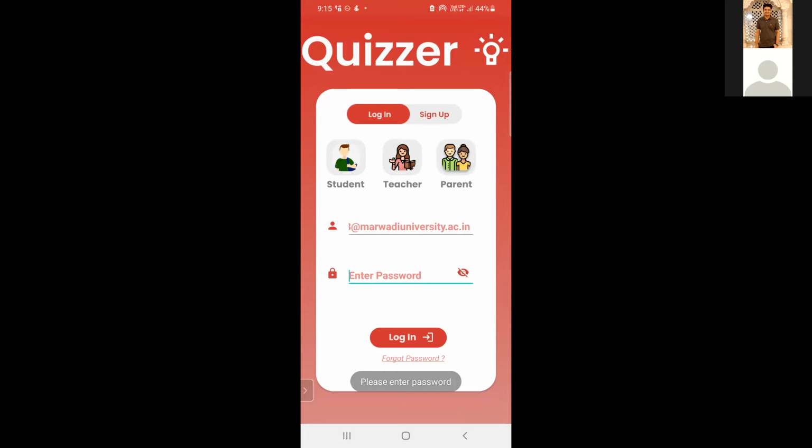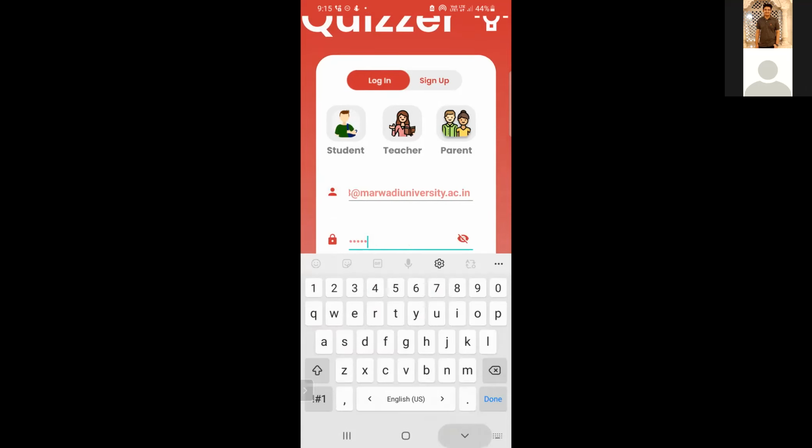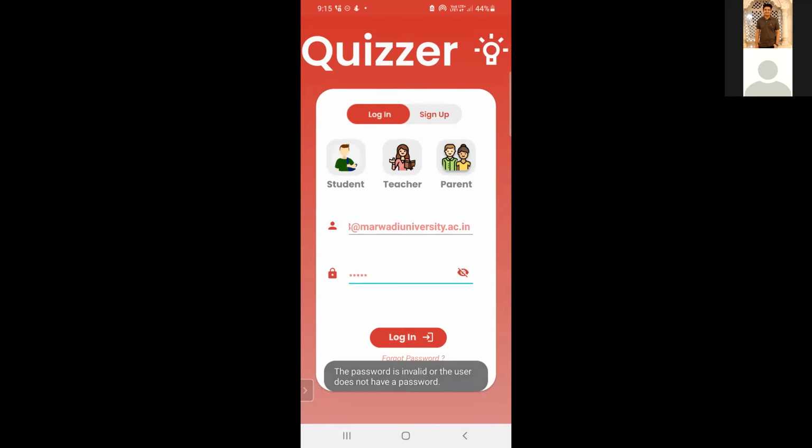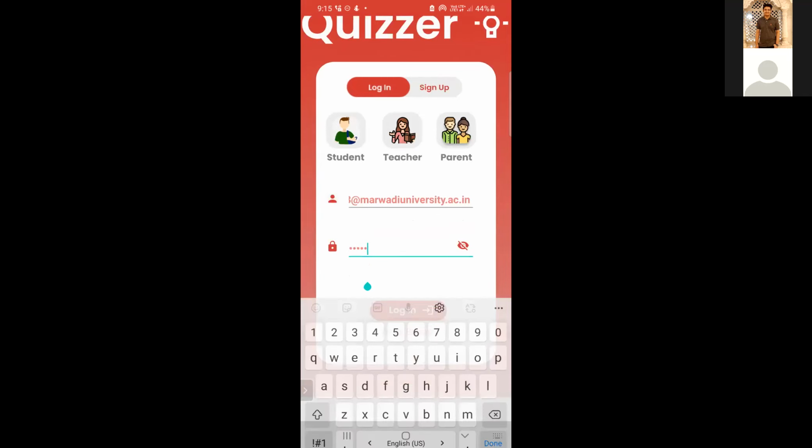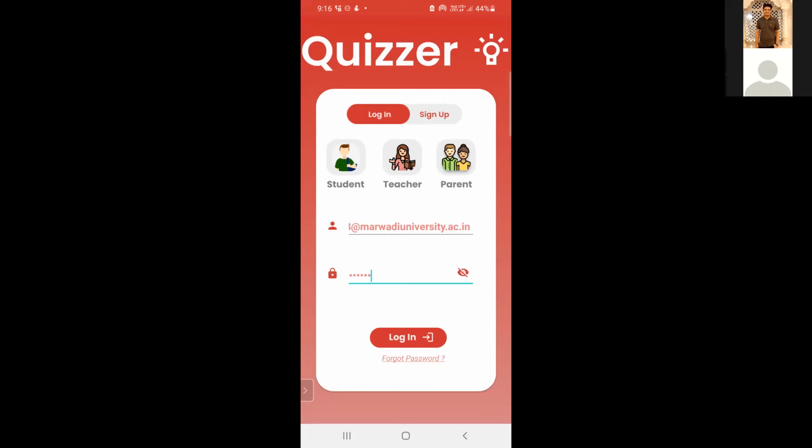Now let me add the wrong password. Then it will display that the password is invalid. Now when we enter the correct email and password, it will redirect to the dashboard.